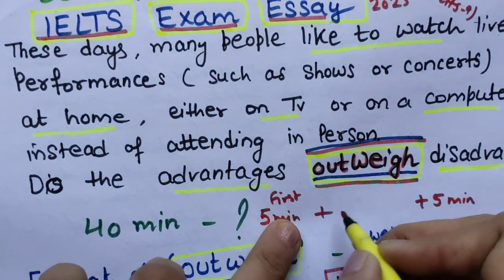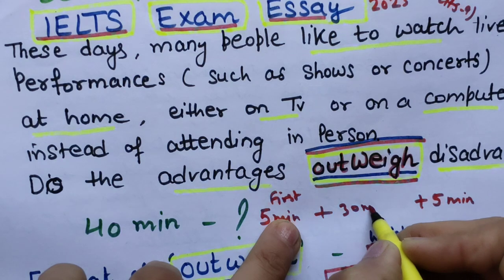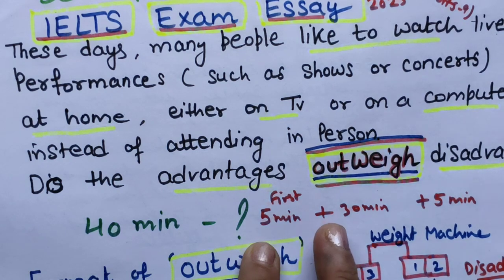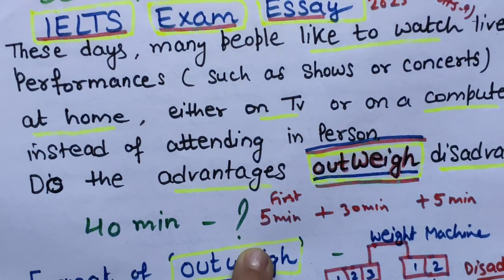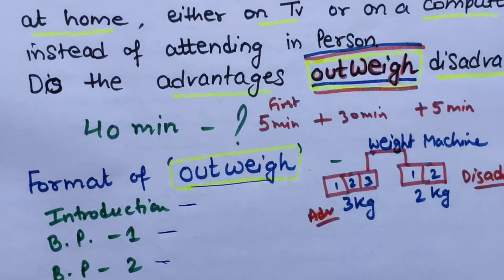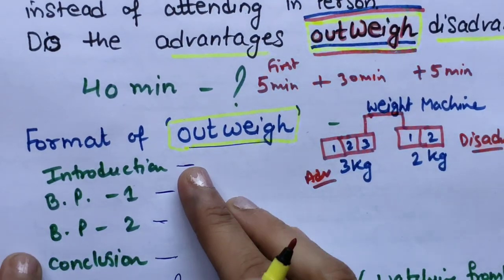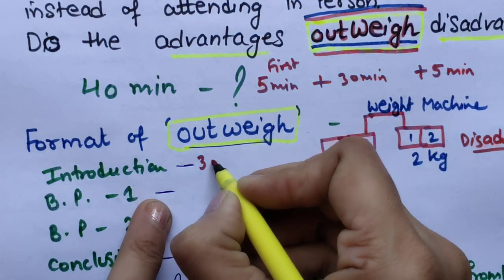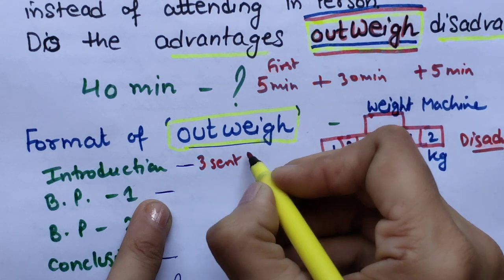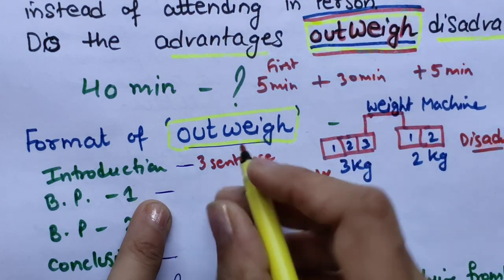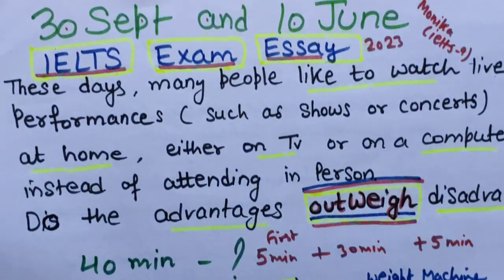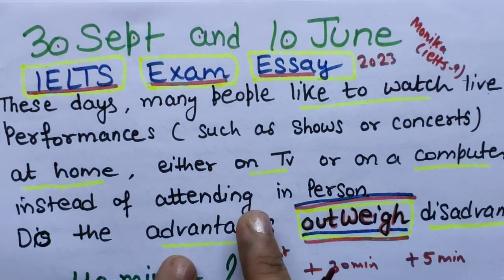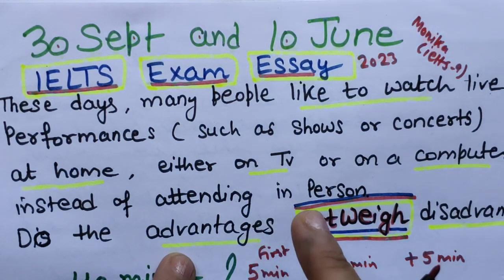Now coming to these 30 minutes, you have to write your full essay. While doing practice also, don't take too much time writing everything. So what is the format of this essay? Of course the introduction, as I always explain to you, will follow the 3 sentence formula: first a general statement about the topic, then paraphrasing of the question statement, and then telling what you are going to discuss in the upcoming paragraphs.